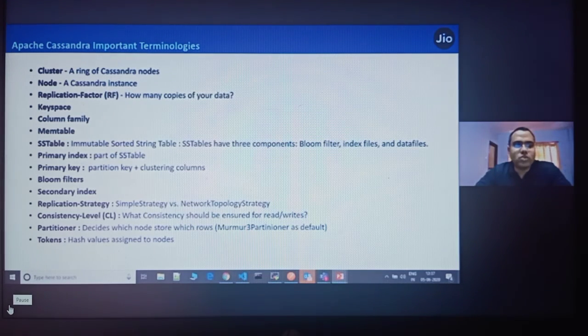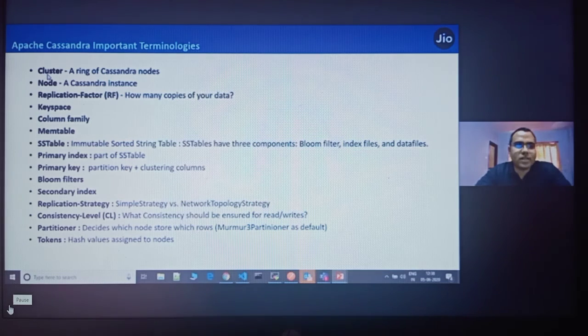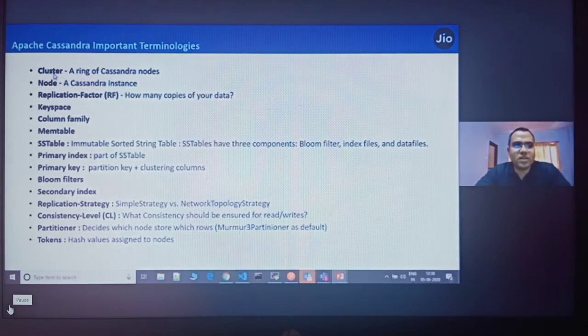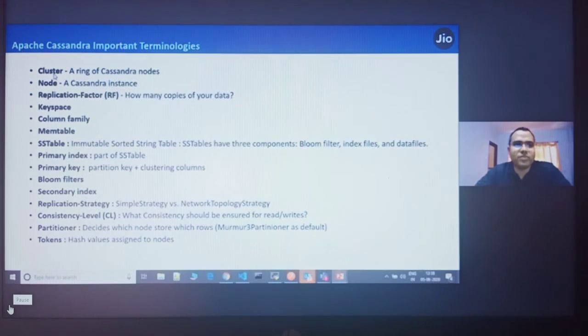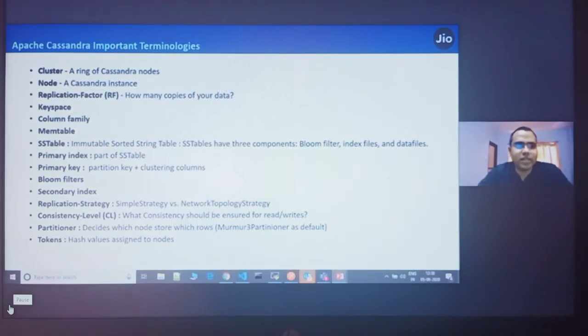So I just wanted to make you aware of the important terminologies of Cassandra which we have used, like cluster. Cassandra starts with a cluster. A cluster is just a ring of nodes. Whenever you have nodes, you can define them in a cluster, so it is basically a ring. A node is an instance in Cassandra. A single instance of Cassandra is a node.